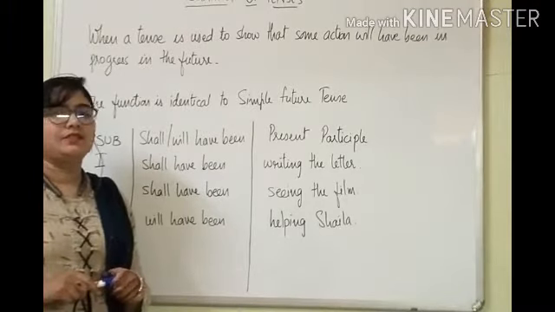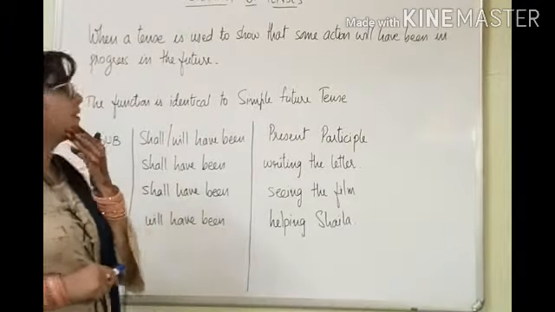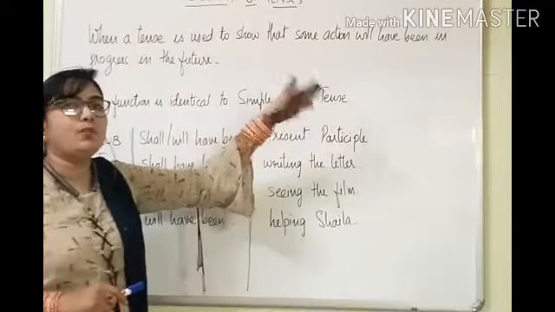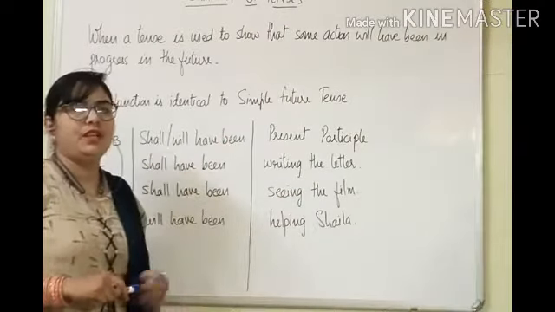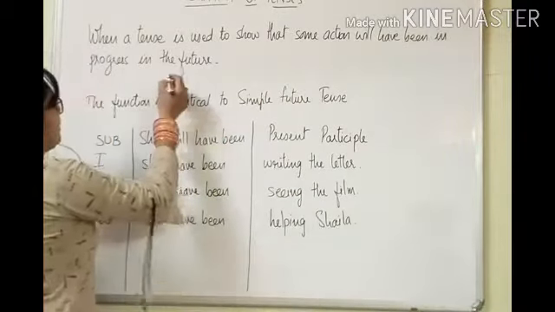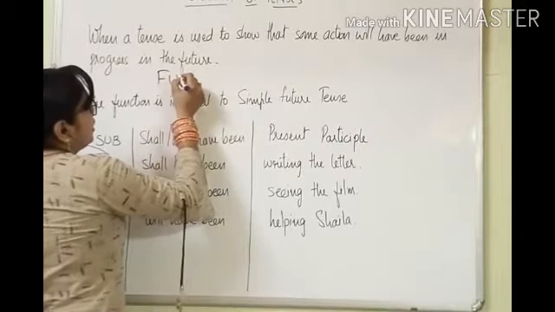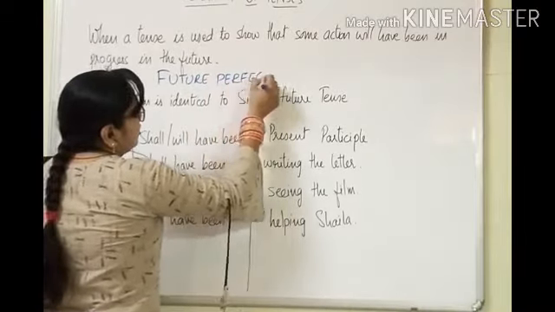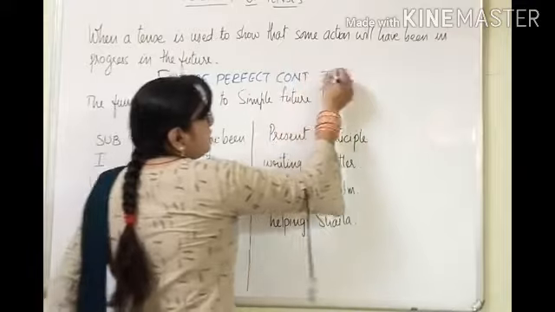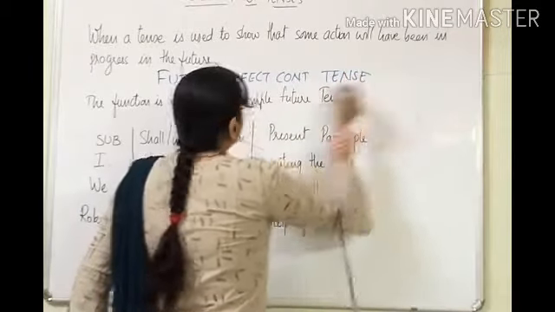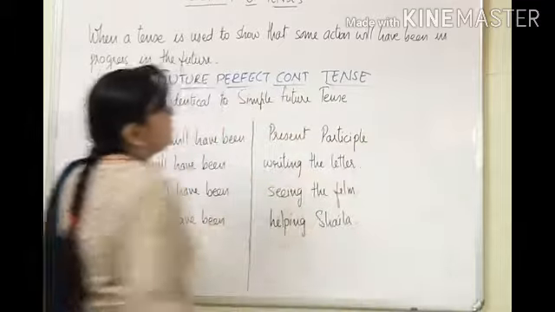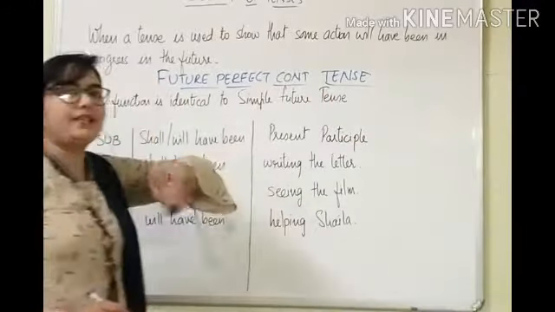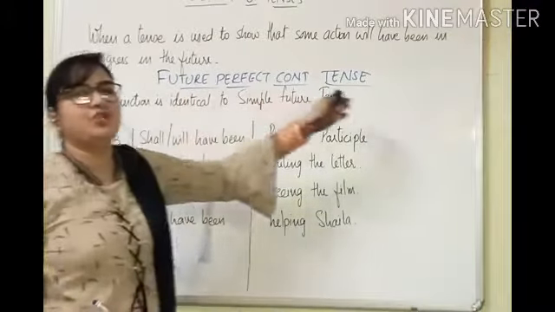Now our last and fourth tense of future. When a tense is used to show that some action will have been in progress in the future, then it is known as future perfect continuous tense. Future perfect continuous tense. When a tense is used to show that some action will have been in progress in the future, then it is known as future perfect continuous tense.